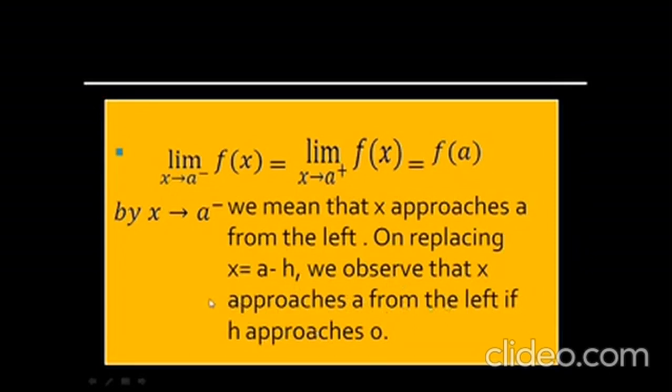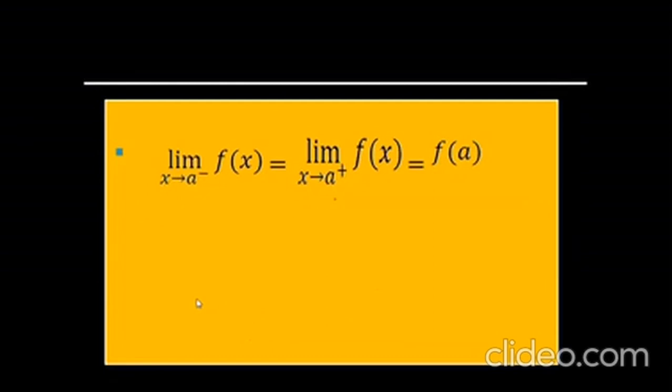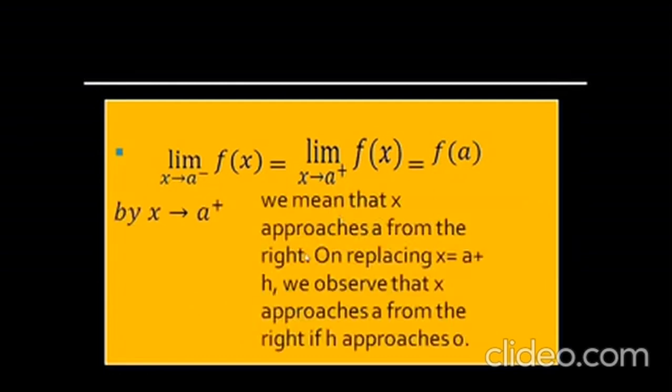By x tends to a plus, we mean that x approaches a from the right on replacing x by a plus h. We observe that x approaches a from the right if h approaches 0.